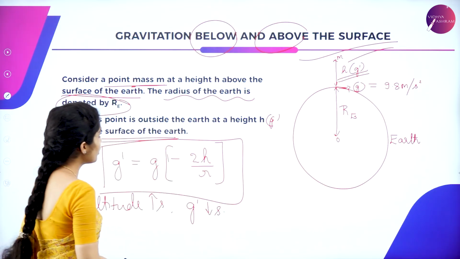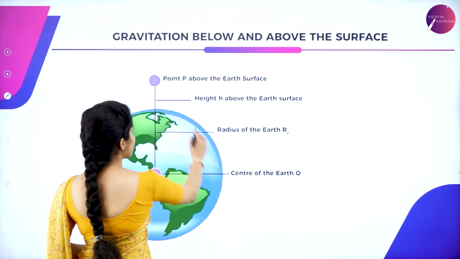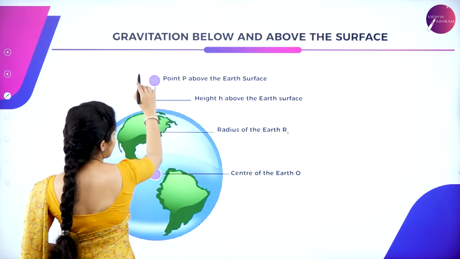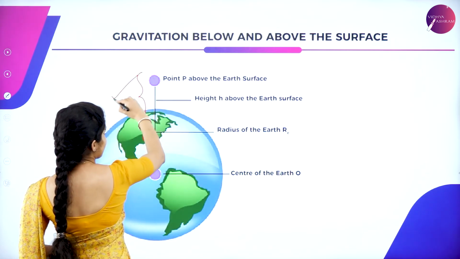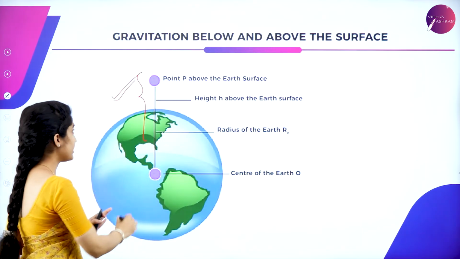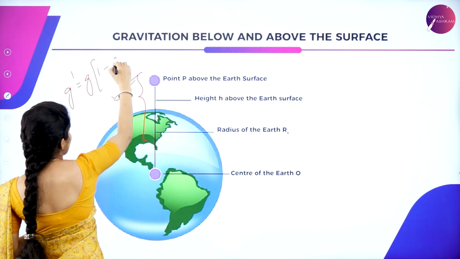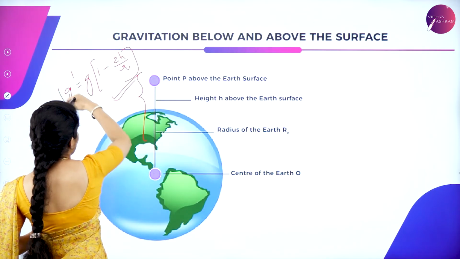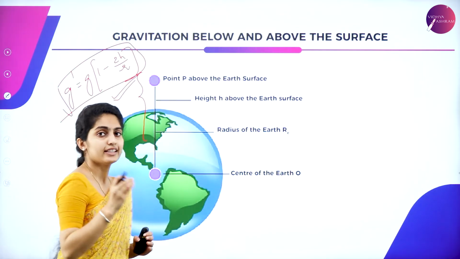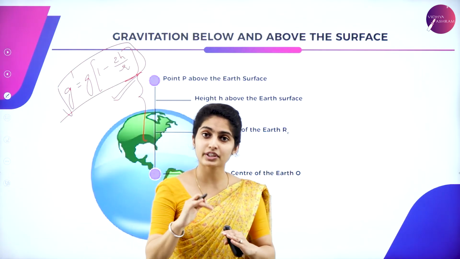Now coming to below the surface of the earth. Suppose here it was a point P above the surface of the earth. This is clear, and we have given the expression as g dash is equal to g into 1 minus 2h by r. This is all about the expression for acceleration due to gravity for an object above the surface of the earth.